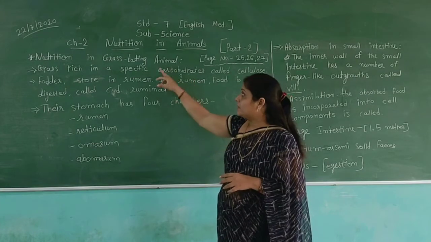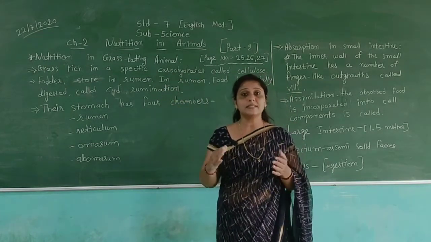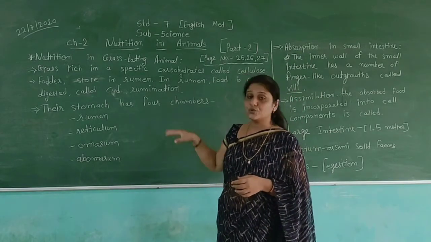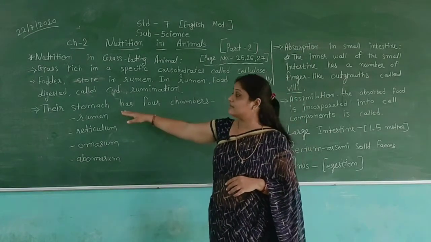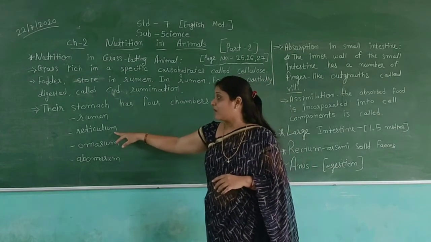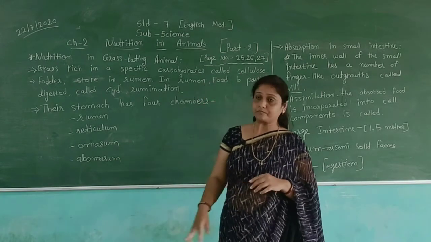In animals, the digestive process is different from human beings. Their stomach is also different. The stomach has 4 chambers: rumen, reticulum, omasum and abomasum.